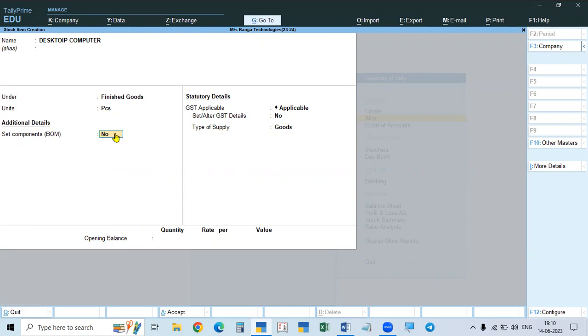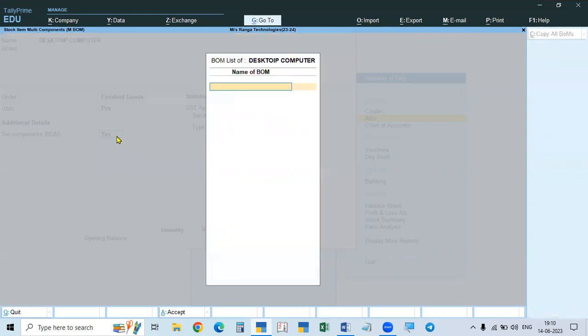Set components, it is no. It will come in all the stock items, but everywhere it will be no only. Only in the finished goods is the list required, the list of material for the finished goods. But make it yes. Then the BOM will be displayed. So this BOM, bill of material, is for the finished product desktop computer. You have to give one name.